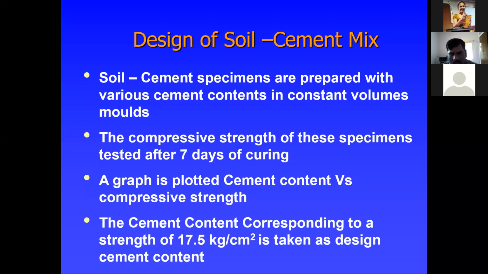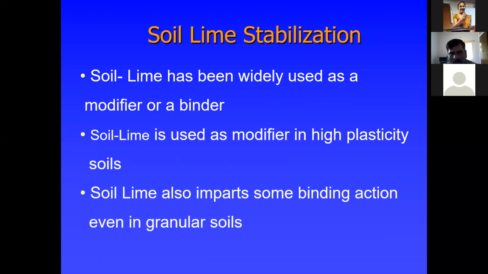Next, we'll go with other techniques. Soil lime stabilization is one of those methods, as lime has been widely used as a modifier. Also, you can use it as a binder. Soil lime is used as a modifier in high plasticity soil. That's why we use soil lime.